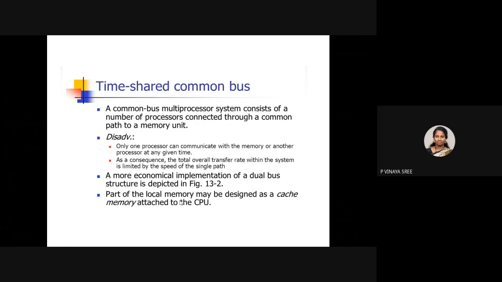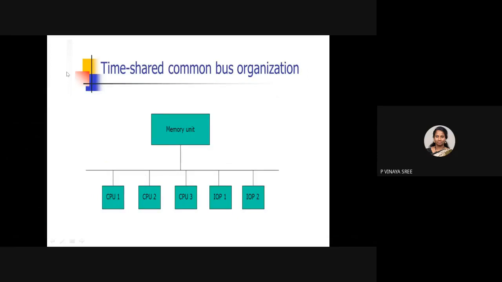A common bus multiprocessor system consists of a number of processors connected through a common path to a memory unit. If I show this diagram so that you can understand, this is your time shared common bus organization. In this diagram we have multiple processors and IOP1 and IOP2.